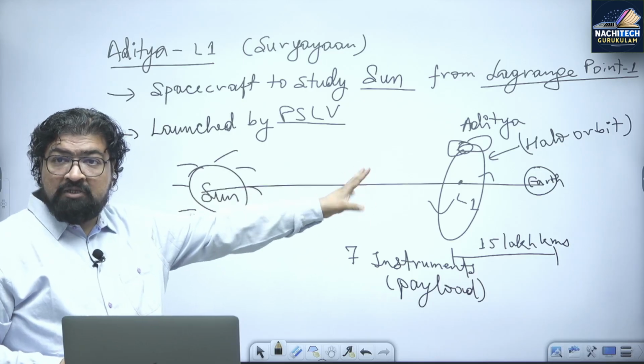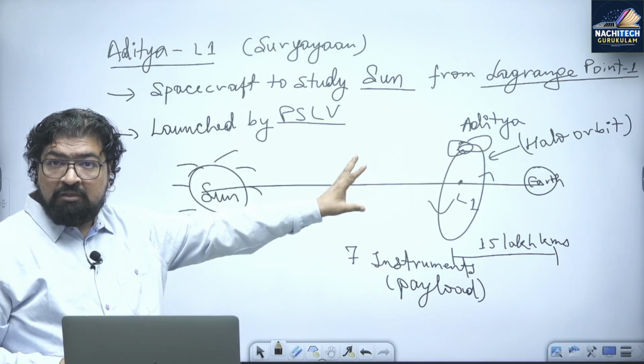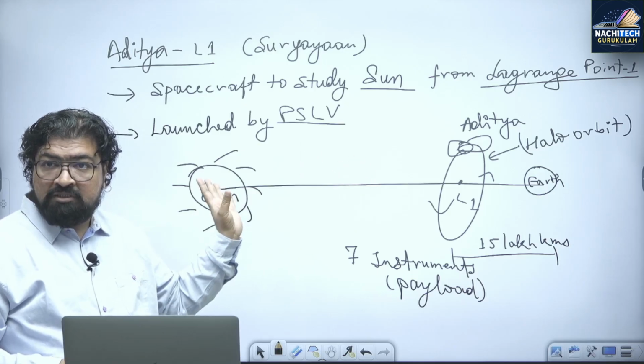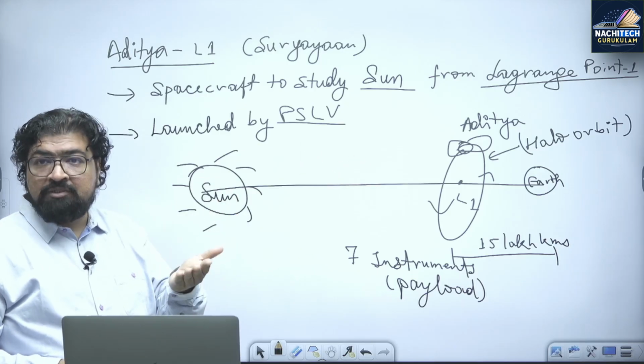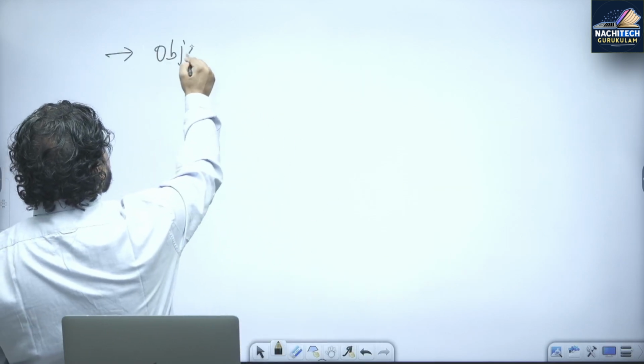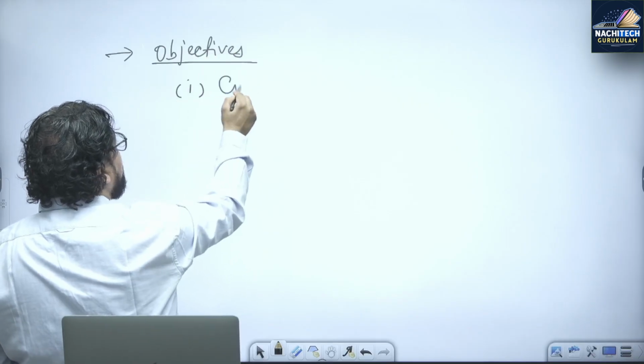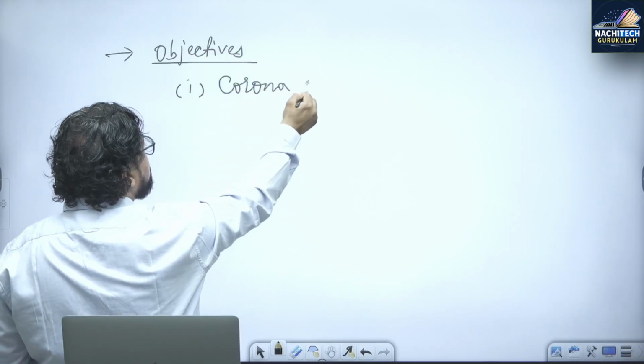और यहाँ पे eclipse का कोई असर नहीं है, solar eclipse, lunar eclipse, there is no impact on the observation of the satellite of the sun. Now comes the objective. So ये सब चीजें जब आप पढ़ते हो तो सारे पॉइंट्स पता होना चाहिए. So what we are basically going to study about the sun. One is this one, the corona, the outer corona of the sun.